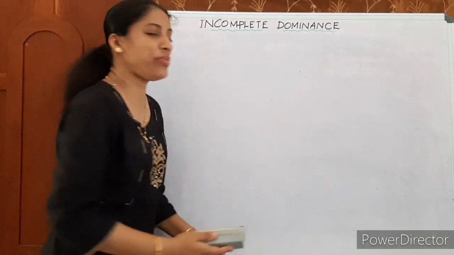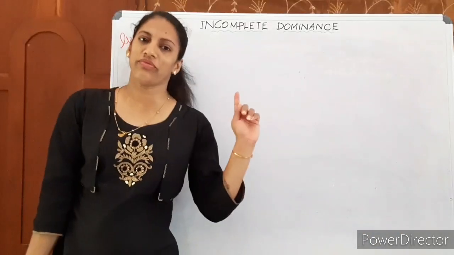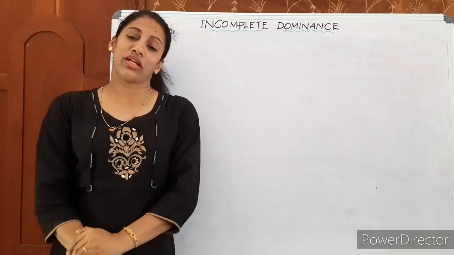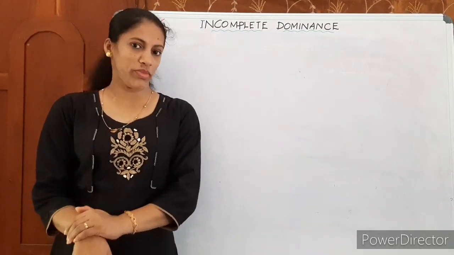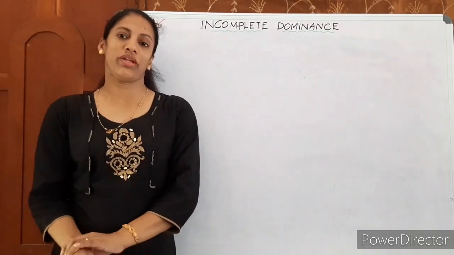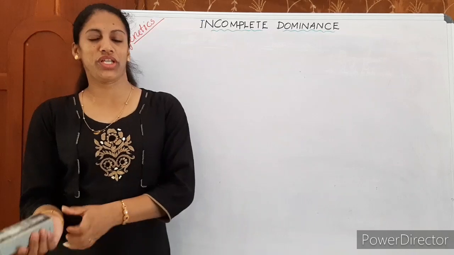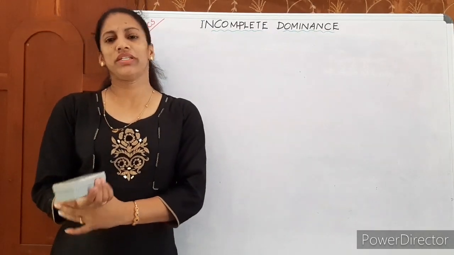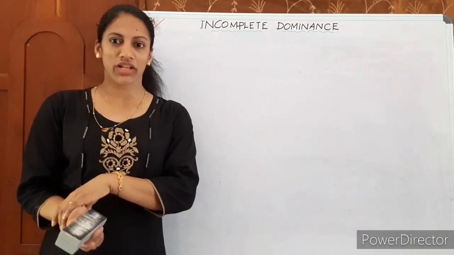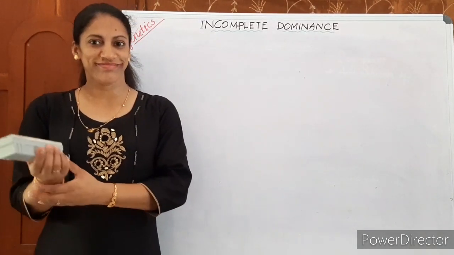And from non-Mendelian genetics, we first discussed the phenomenon of incomplete dominance. There are many phenomena in non-Mendelian genetics like epistasis, codominance, multiple allelism, polygeny, pleiotropy. We will discuss some of them. I think incomplete dominance is clear. Shall we move to the next topic?